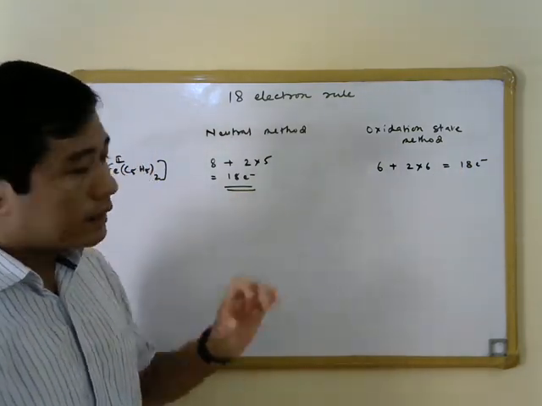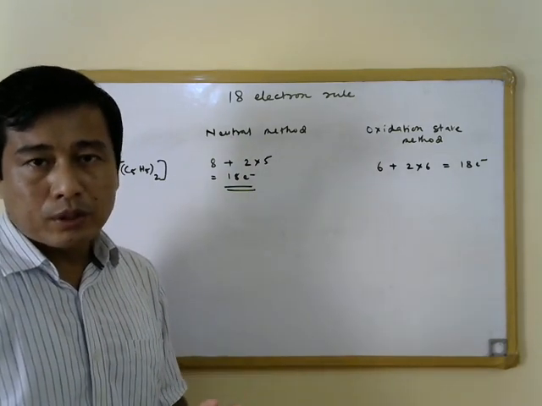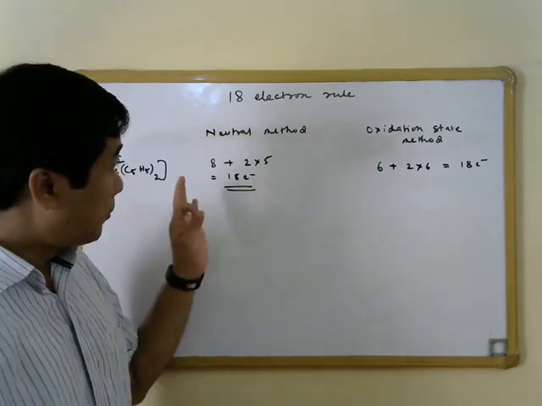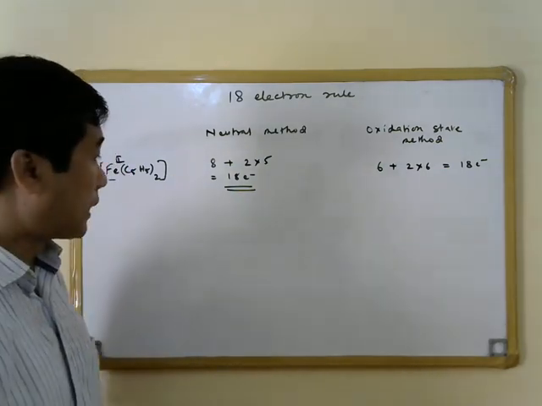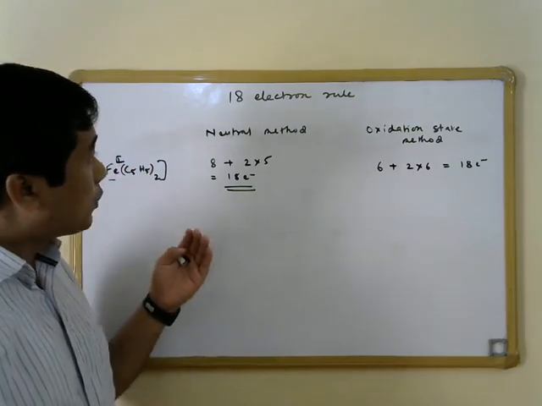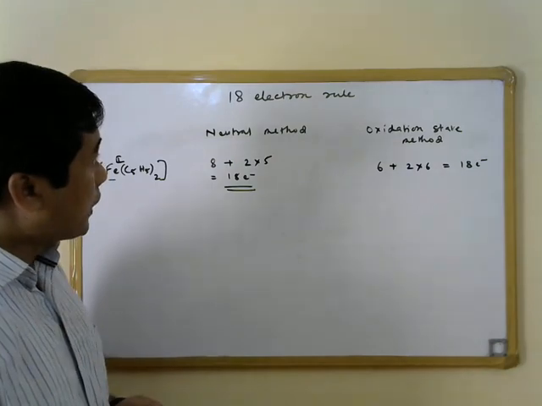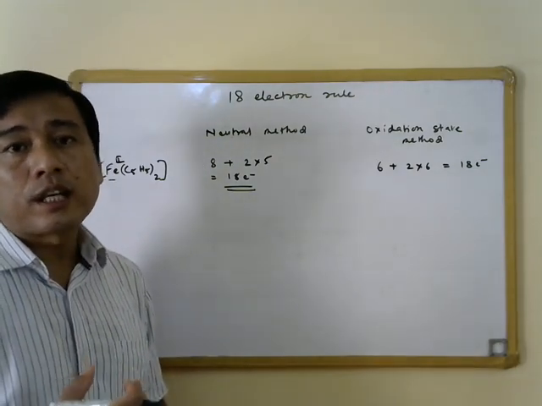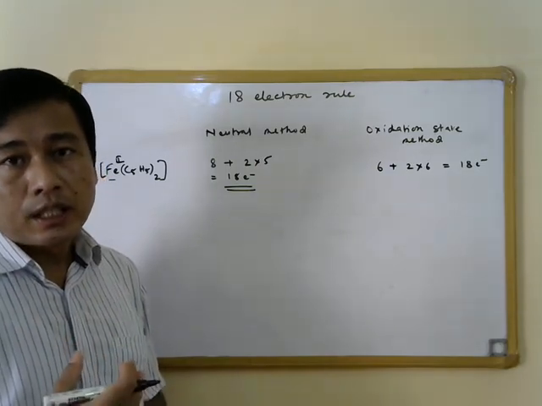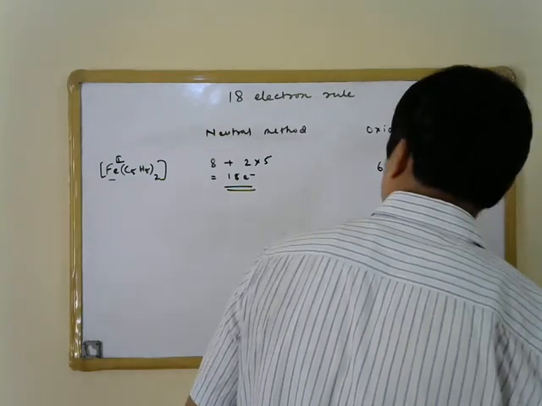So you can practice both of these two methods, but you should stick to one particular method while calculating the number of valence electrons in a given complex at a time. So to do electron counting precisely, we need to be familiar with the number of electrons that are donated by each ligand for each particular method over here.